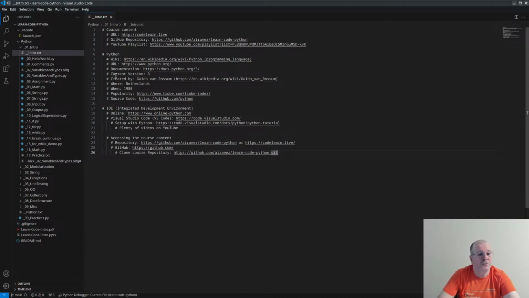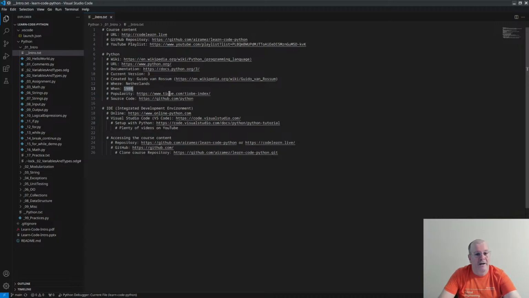So this documentation, the current version is version 3. It's created by Guido van Rossum. For sure I said his name wrong. He is currently working for Microsoft. I was working for Microsoft before I left and joined Intuit, and people used to reach out to him in Teams and say, oh, thank you for creating Python. And he was very polite and would say, oh, yes, welcome, and all that. So he is a very nice guy. He is from the Netherlands and it was in 1980. So this is not a long time ago.